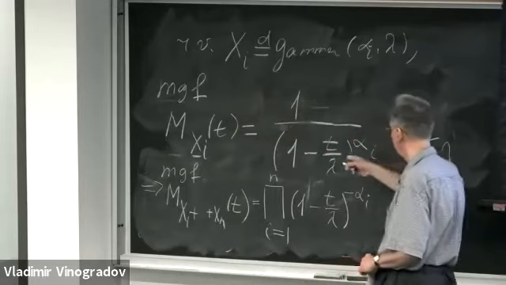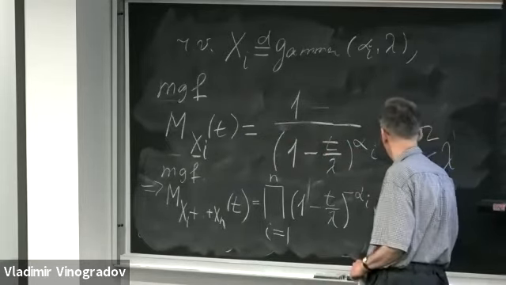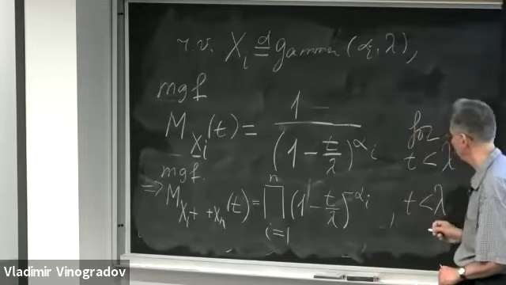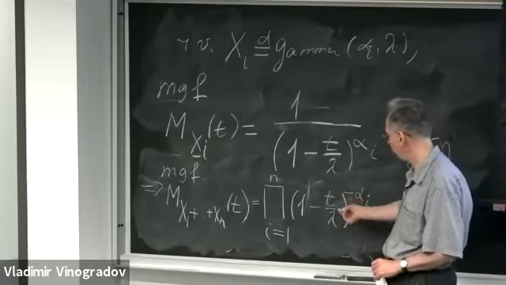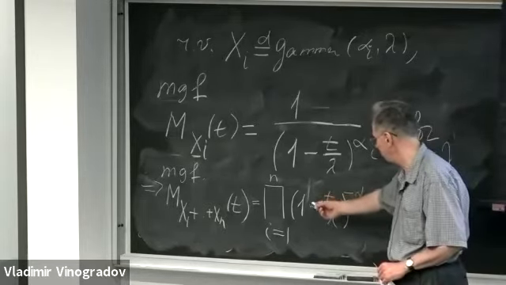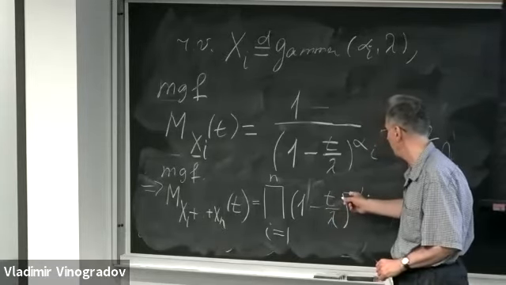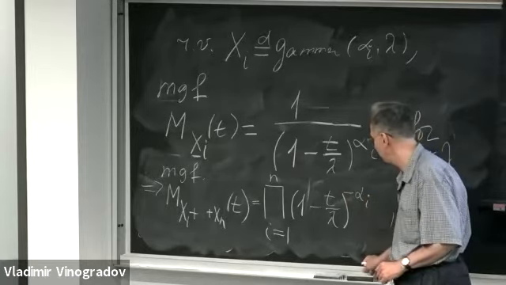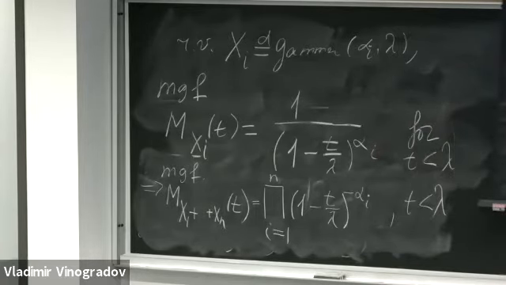And for each of these results, t is less than lambda. So therefore, everything is going to be finite for t less than lambda. But when we look at this product, we see that it's going to be 1 minus t over lambda to the sum of negative alpha i's. So therefore, it's expressed in exactly the same form.